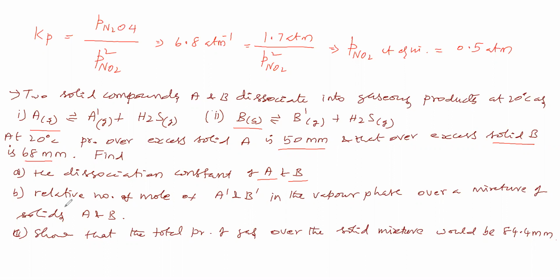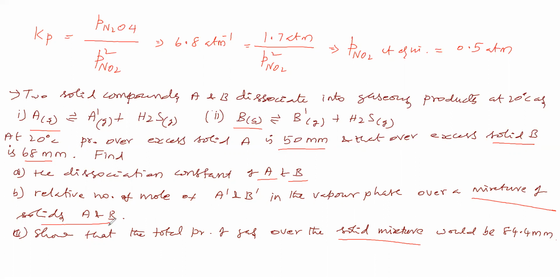Next we have to find the relative number of moles of A dash and B dash in the vapor phase over a mixture of solids A and B. Then show that the total pressure of gas over the solid mixture would be 84.4 mm. In this third subdivision they said a mixture of solid A and solid B. In the second subdivision also they said a mixture of solid A and solid B.